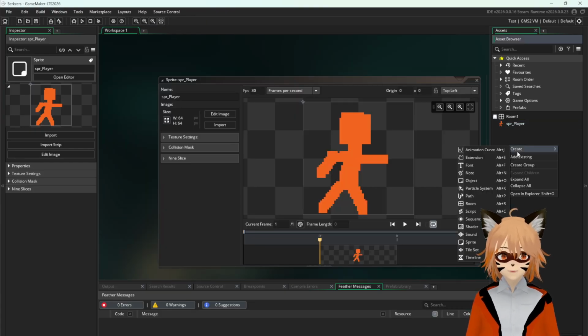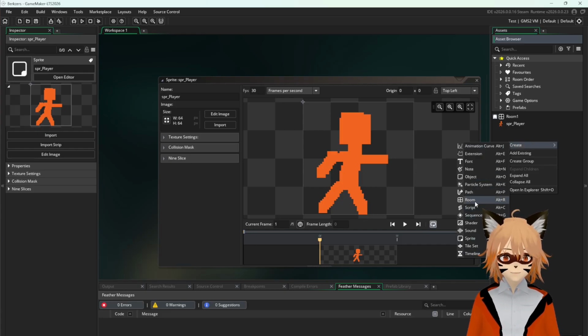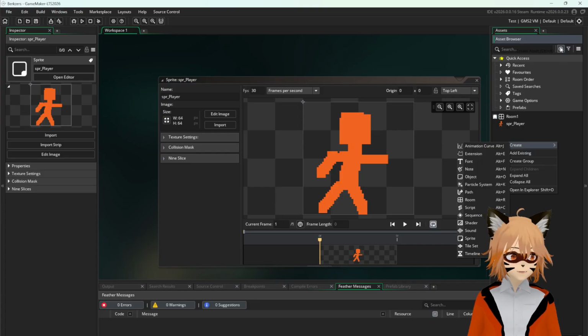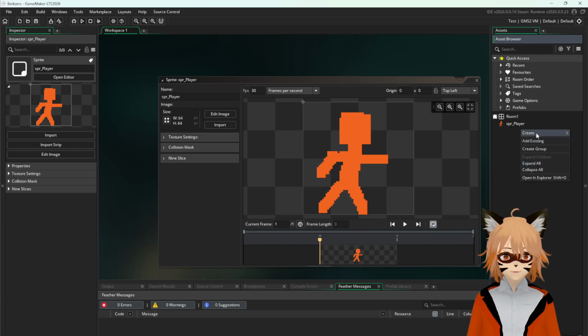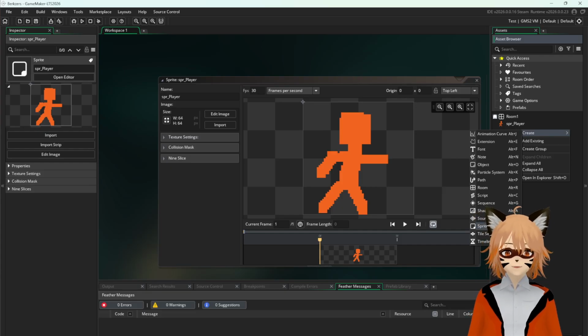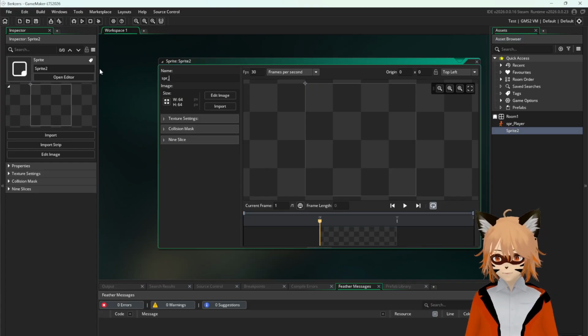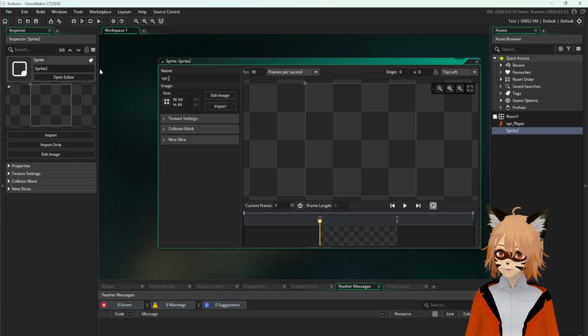Create a new sprite. What I did is I pressed right click, create, and then sprite. You could press this button over here, the big plus one, or you can just press right click and then create a sprite over here. Don't worry, in the future you'll also be able to import sprites. Okay, for now we're just trying to understand this. So this is going to be the sprite wall.